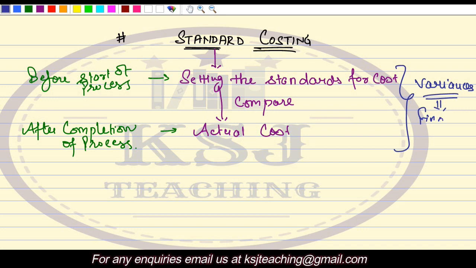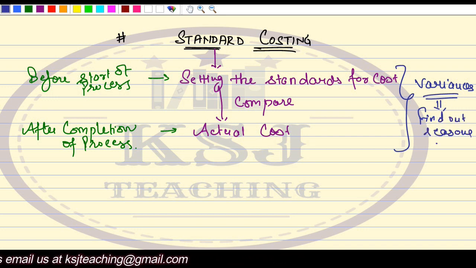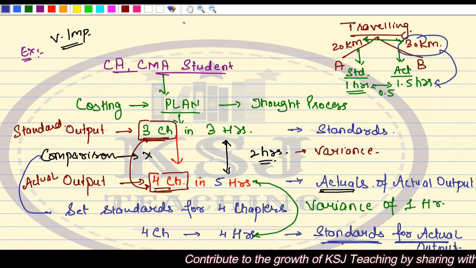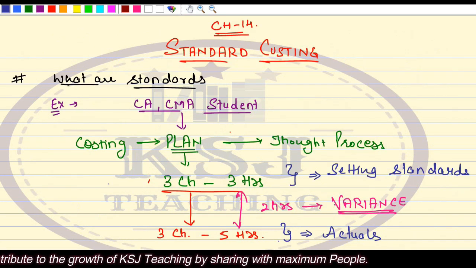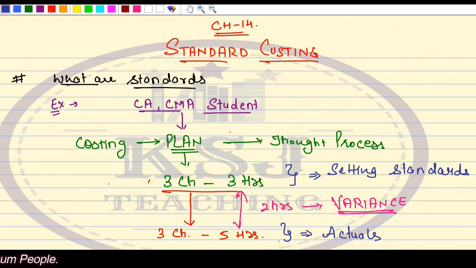Find out reasons for variances. Now this is very important, to find out the reason that if there is a difference, why there is a difference, right? Very important to understand. Like in this case, if you say there is a difference between what you planned for, 3 chapters in 3 hours, and what actually happened, 3 chapters in 5 hours, right? You need to introspect why there is a difference. I planned for 3 hours, why am I able to complete in 5 hours?